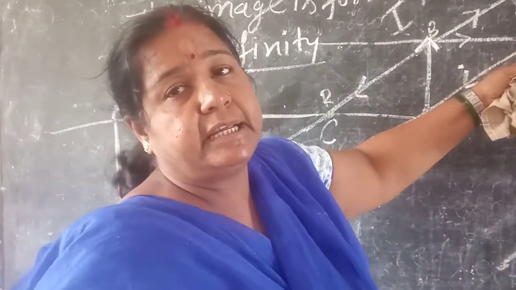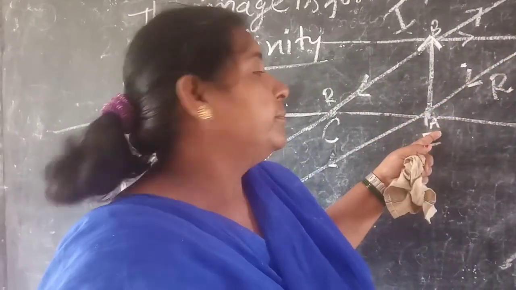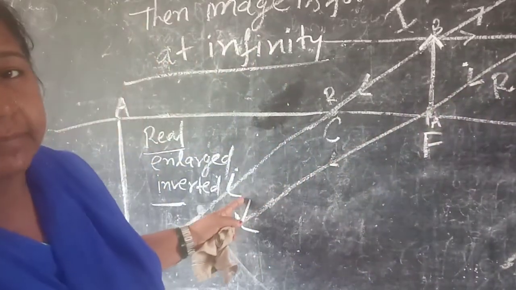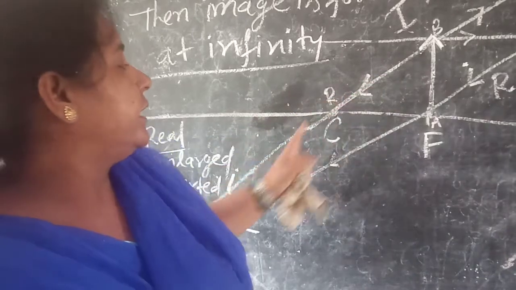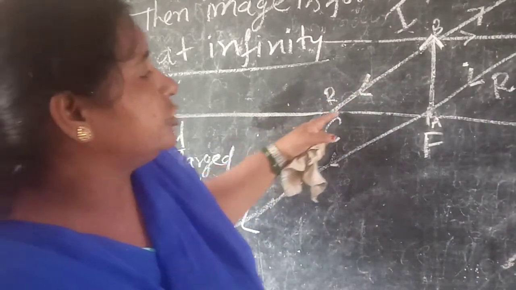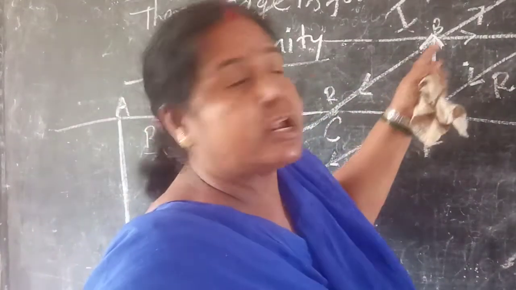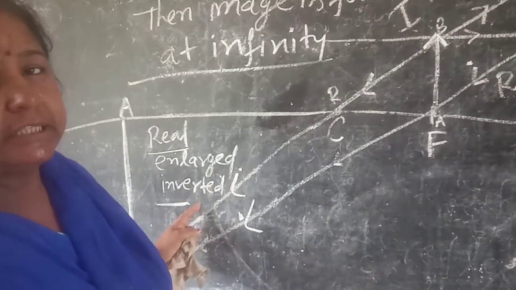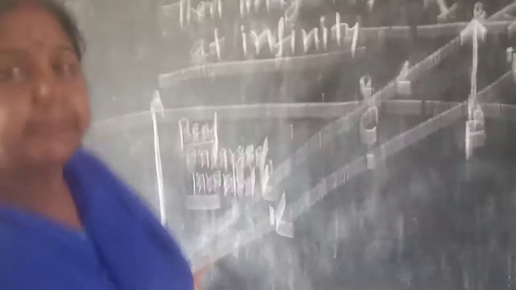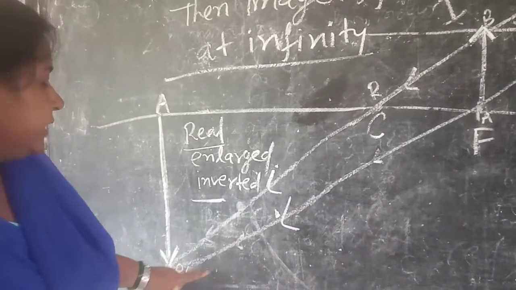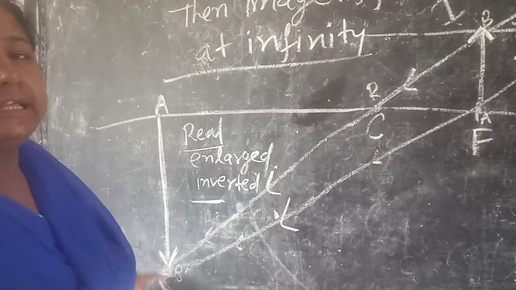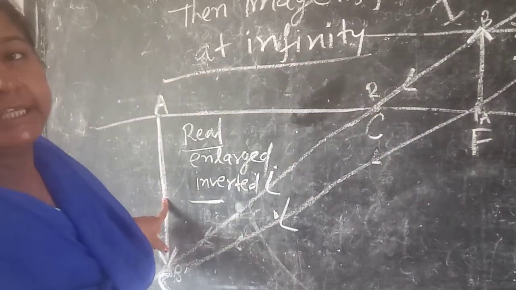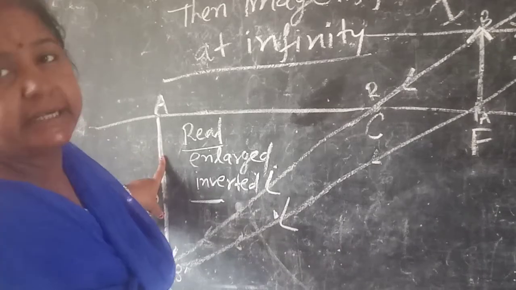then the reflected ray must pass through the focus. Now this is the reflected ray, and this is there when the incident ray passes through the center of curvature. Now the reflected ray retraces its path and comes in this path, and they meet at a point C where the image of AB is formed. You see here that this is an inverted image.